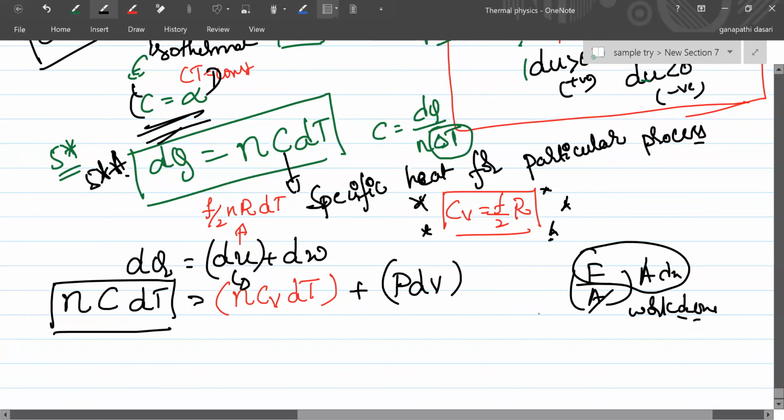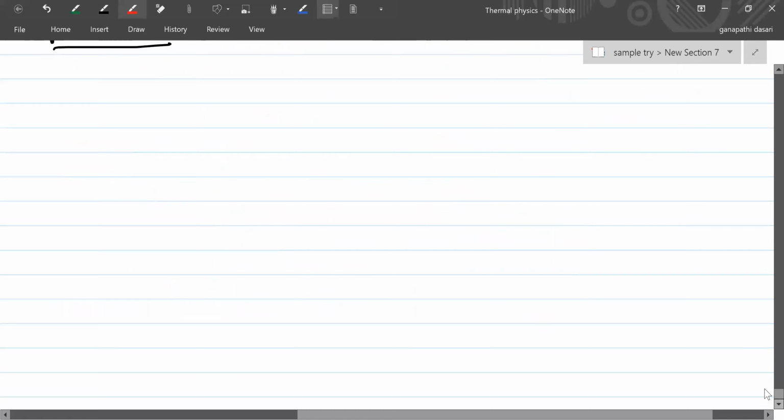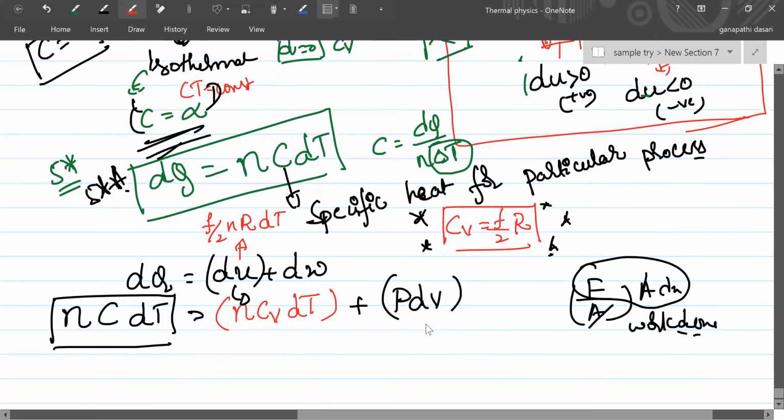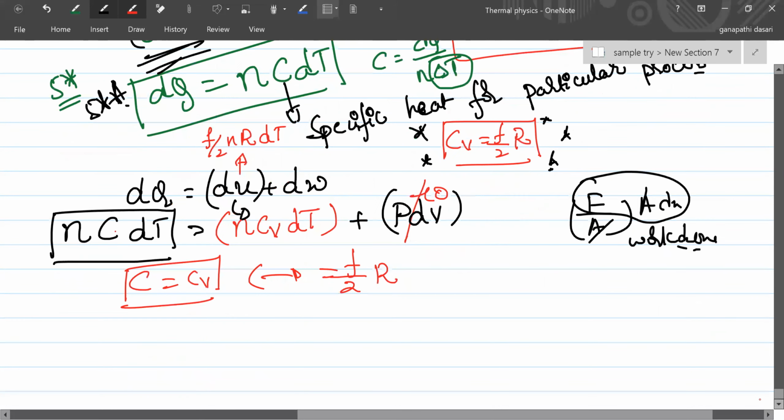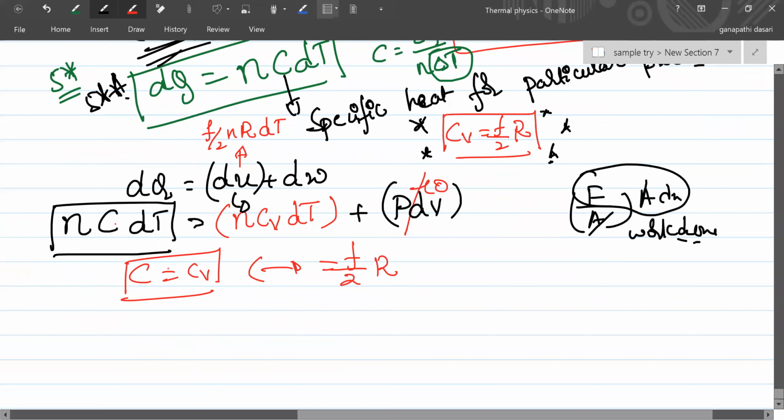So for constant volume, what will happen? This P dV will become 0, right? Then nC dT is equal to nCv dT. That means n and dT get cancelled, so C is equal to Cv. I already told you, for a constant volume process, the C becomes Cv. So at that time, that Cv is equal to nothing but f by 2 R. So this is a 5-star formula. Make a note of it.